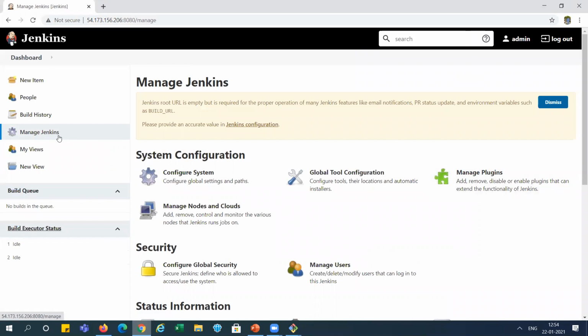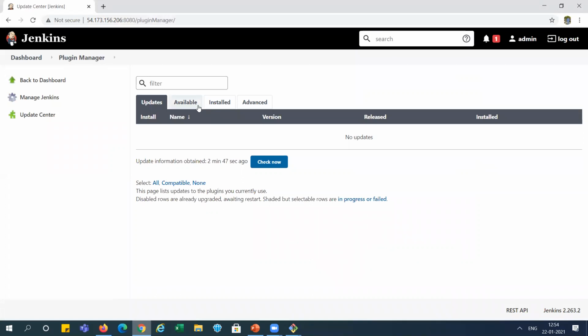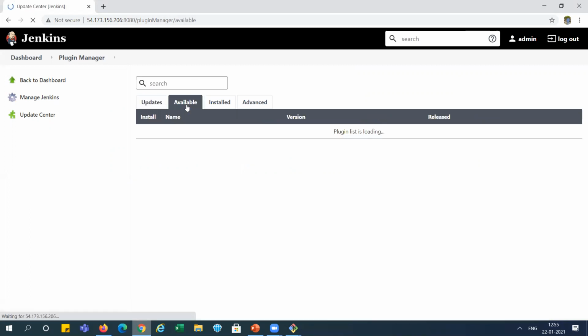Now we need to install some plugins which are required. So we can go to Manage Jenkins, then Manage Plugins. In the Available tab, we don't have any plugins because we have not selected any to install over there. So I am just selecting GitHub.